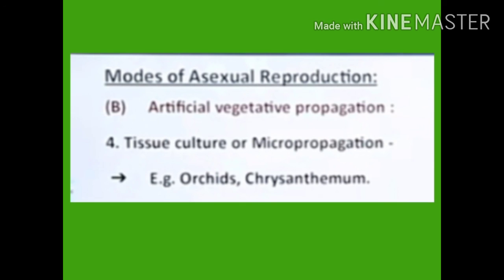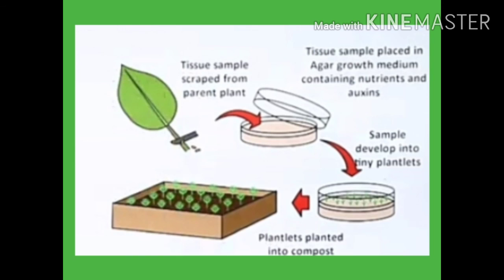Now the next type of artificial propagation is by plant tissue culture. This method includes propagation of plants by culturing the cells, tissues and organs. It is also called micropropagation or tissue culture. In this method, the plant cells or tissues are cultured on a sterilized medium containing necessary nutrients and hormones. The culturing of cells or tissues results in the formation of an undifferentiated mass of cells called callus.